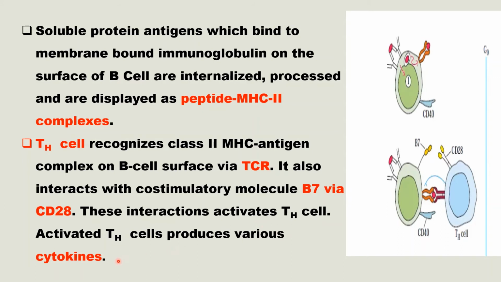So, we know that on the surface of T helper cell, T cell receptors are present. This T cell receptor will recognize and interact with MHC2 presented antigens. And on the surface of this T helper cell, co-stimulatory molecule CD28 is present, and in B cell, B7 is also present. This B7 and CD28 will interact with each other, and that will activate T helper cell, and so T helper cell will produce some cytokines. Okay.